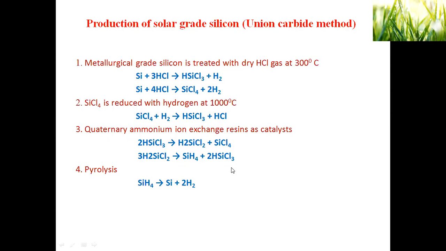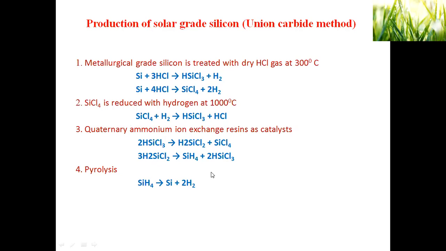When fed into the column having this resin, chemical changes take place, written here in scheme form. You see here, trichlorosilane is first converted into dichlorosilane and tetrachlorosilane. Further, dichlorosilane is converted into silane and trichlorosilane.